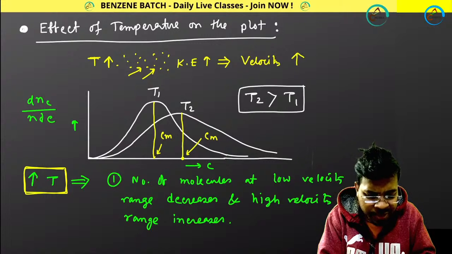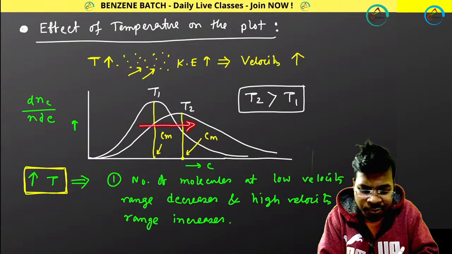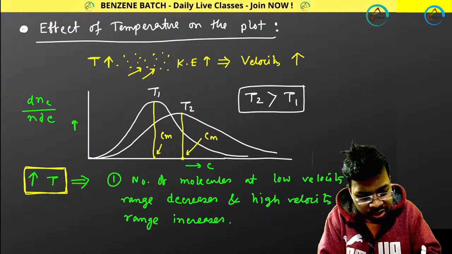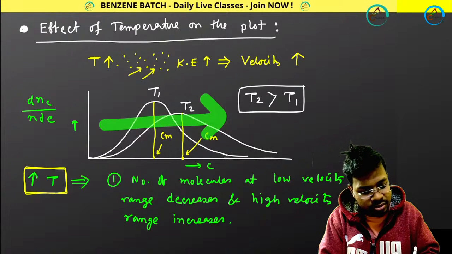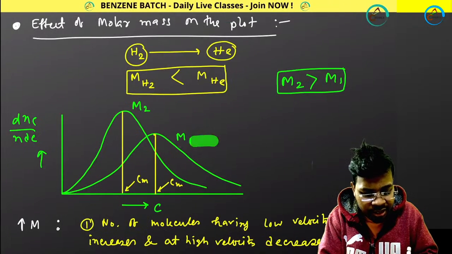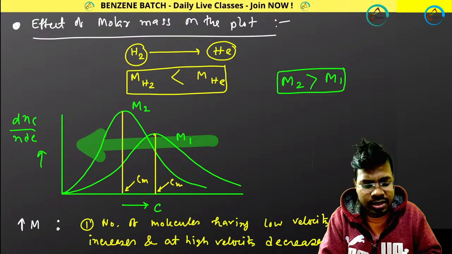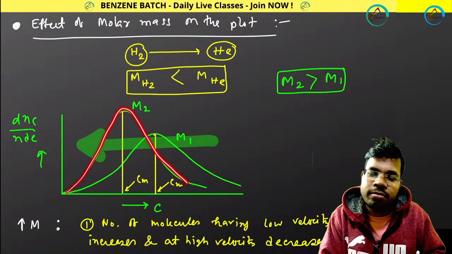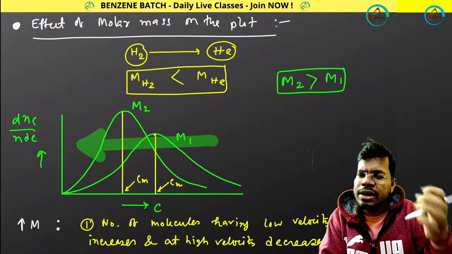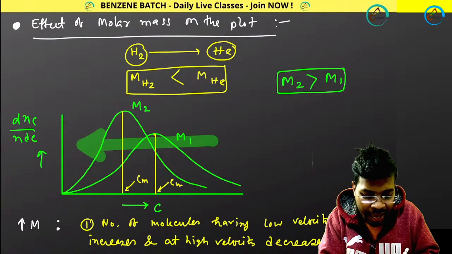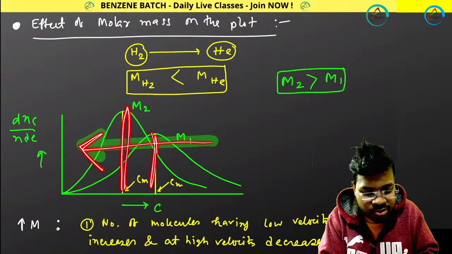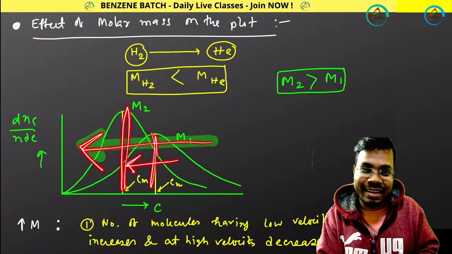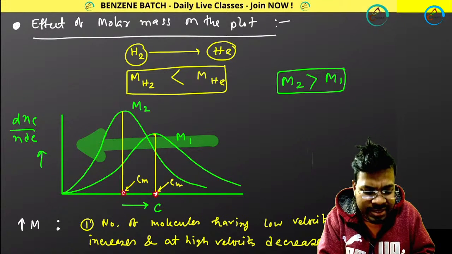Initially the plot was shifting from left to right. Let me show you left to right. And now your plot is shifting from right to left, because you know the reason: more mass, so velocity will decrease. And as it is moving from right to left, what about your height? Height is decreasing, which means your CM is decreasing. Yes, CM was first this, now CM is this.